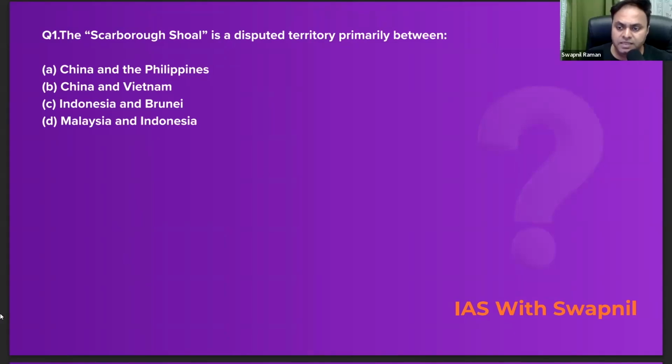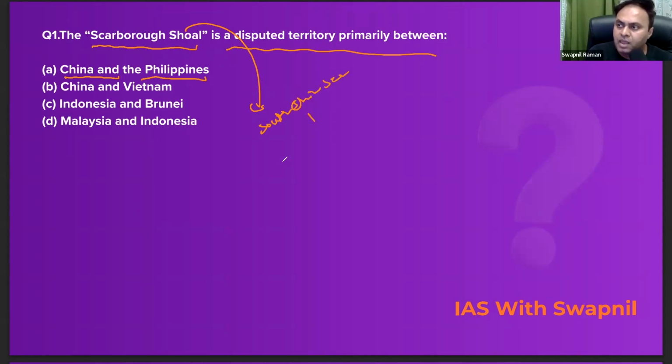So let's begin with today's session. Look at the first question. The Scarborough Shoal is the disputed territory primarily between... So it has been a flashpoint between both the countries, China and Philippines. Where is Scarborough Shoal? It is situated in the South China Sea, right? And it is a fine case of conflict of interest between both the countries. Now try to understand the arguments of both, right?